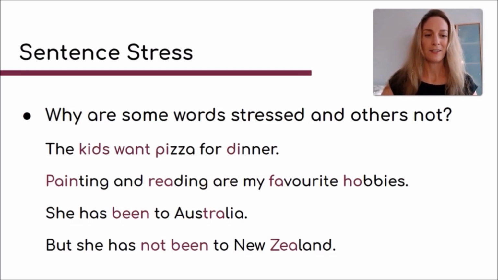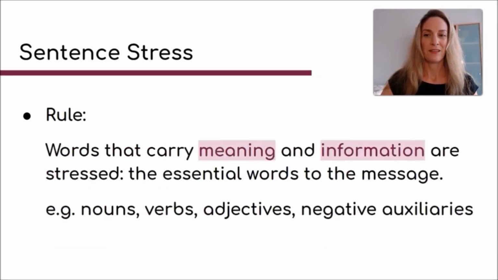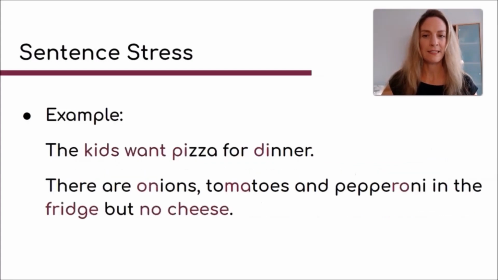So let's have a look here at another sort of example in a moment. But first of all, the main rule really is that words that carry meaning and information are the ones that we stress in English. And really, those are the essential words to the message. And usually those words are nouns, verbs, adjectives, but also negative auxiliaries and any negative words that change the meaning. And let's have a look, because I can give you an example where that becomes really, really clear. We'll go back to our sentence with the pizza here, okay?